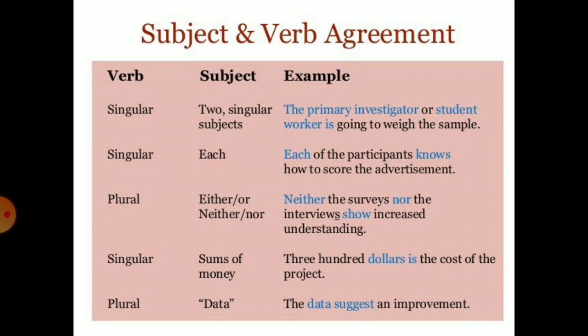We have read about various subject verb agreement. Today we are taking some more. Singular verb will be there with two singular subjects. Then if the subject is each, we will again use singular verb. Then either or, neither nor, we will have plural verb. Then sums of money. If we are having sums of money as our subject, we will use singular verb. And with any data, we will use plural verb.